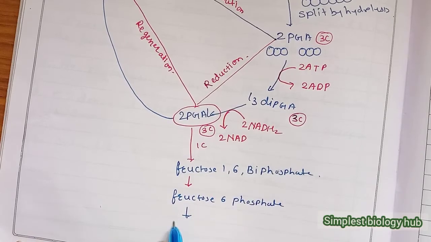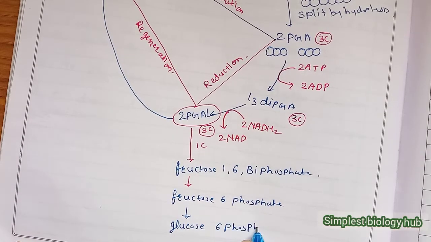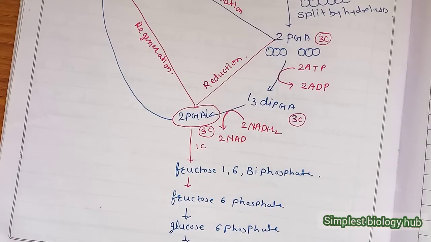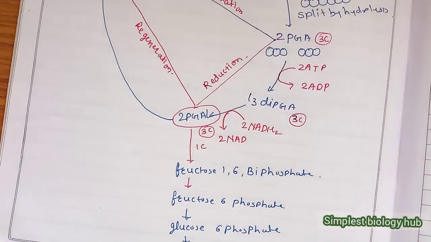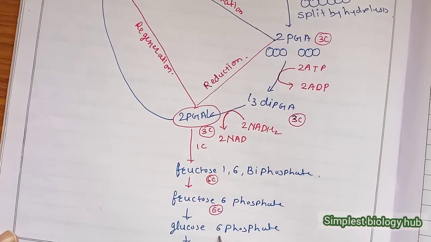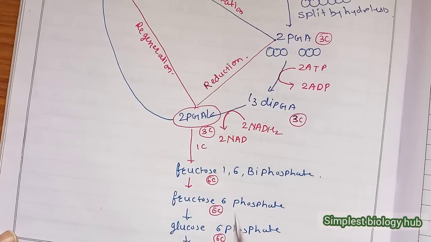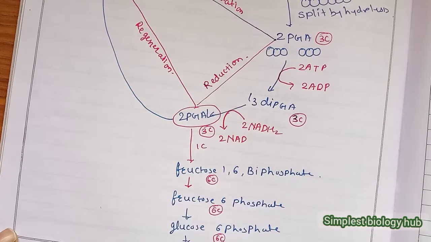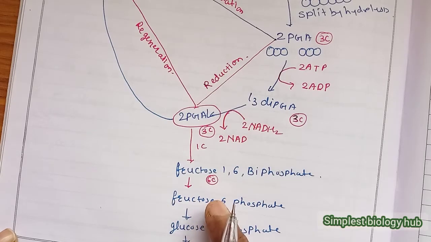Then glucose 6-phosphate, and finally converted into glucose. But all these compounds are 6 carbon compounds. This is also 6 carbon, 6 carbon, and 6 carbon, and 6 carbon. But here we only take 1 carbon atom. Then from where do the 5 carbon atoms come?